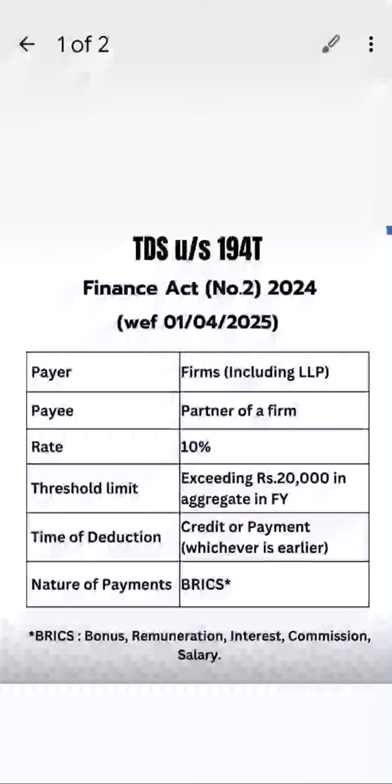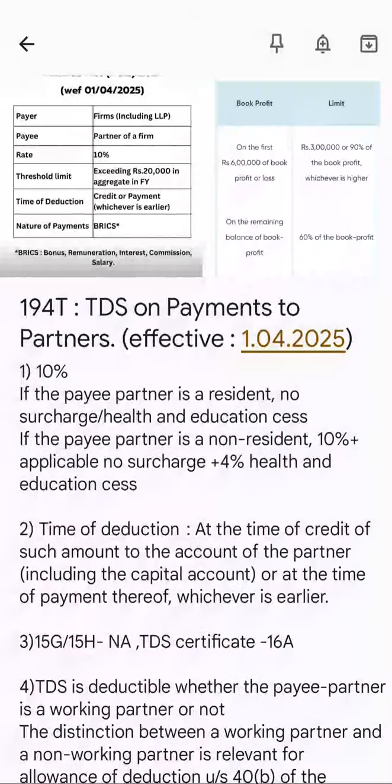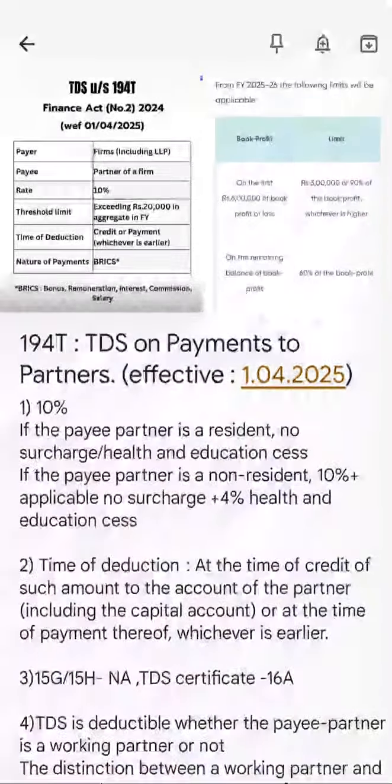So for interest, like I said, interest up to 12% is allowed. That you'll have to again check. It is important that if you don't deduct TDS, you'll also get the disallowance under this 40B section, which talks about if you don't deduct TDS, or even if you have deducted TDS but have not deposited it, 30% disallowance. So that is also an important limit that you'll have to remember. So that's it with respect to this amendment.